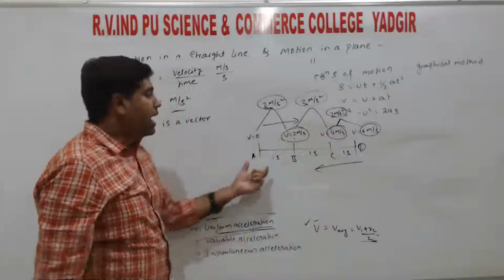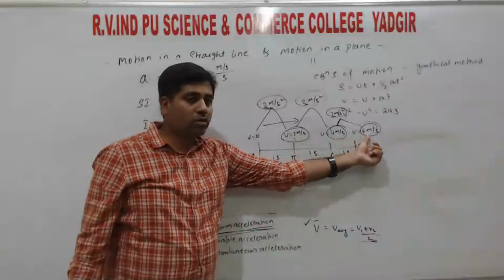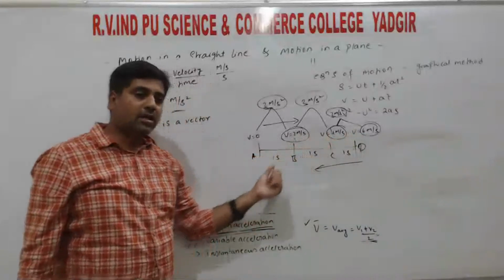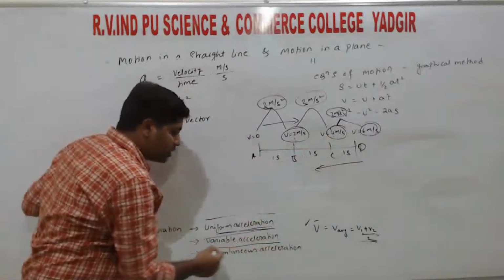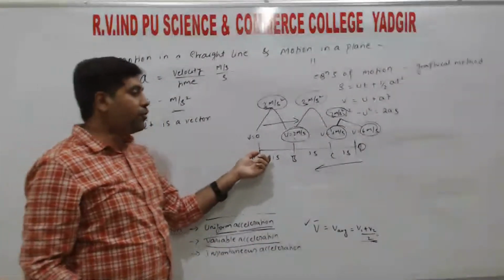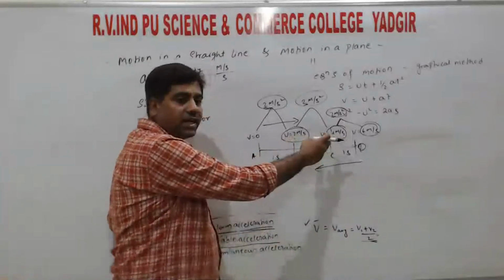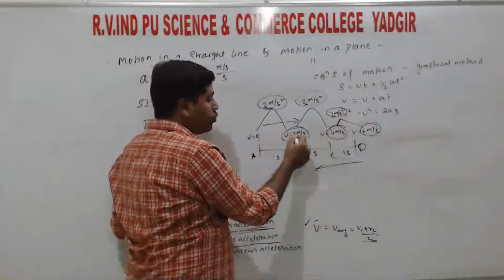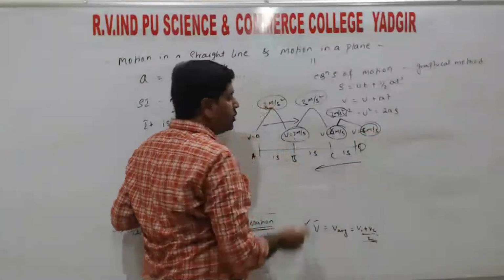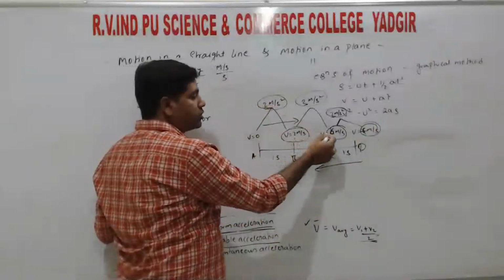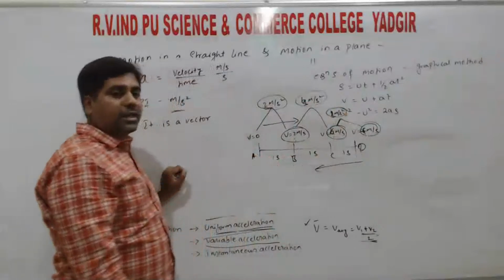So acceleration, velocity 2, uniform acceleration, right? Variable acceleration is the converse of uniform acceleration. So for different time intervals, the change in velocity: 0 to 2 already some 6, here some 7. So the change in velocity is 2 meter per second square here, 4 meter per second square here, 1 meter per second square.